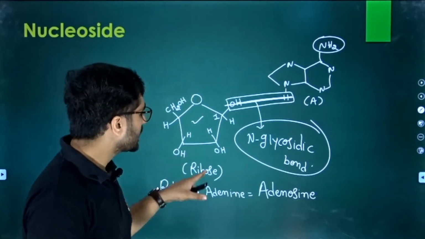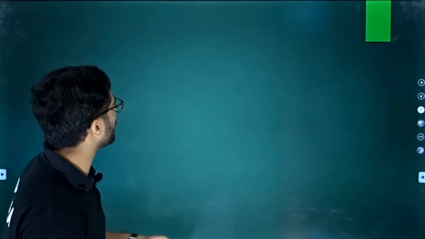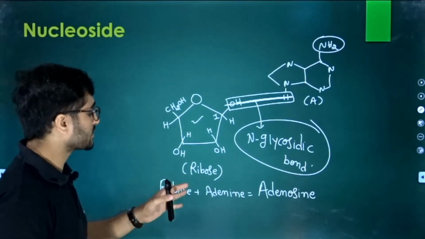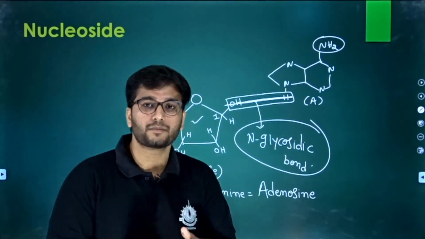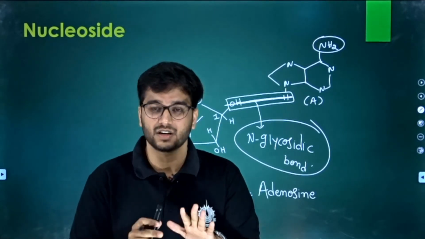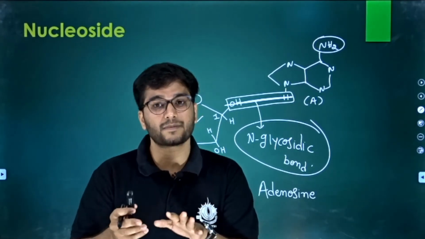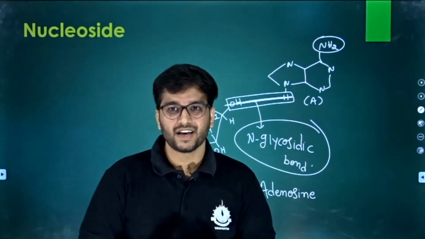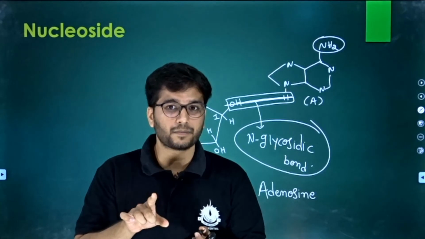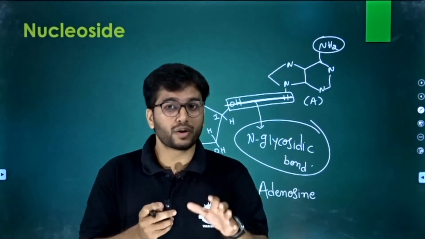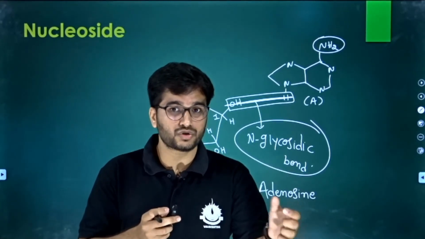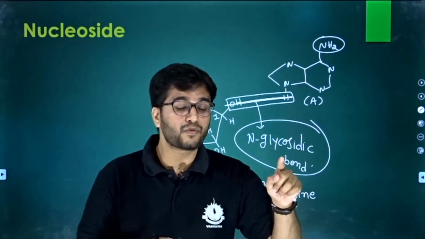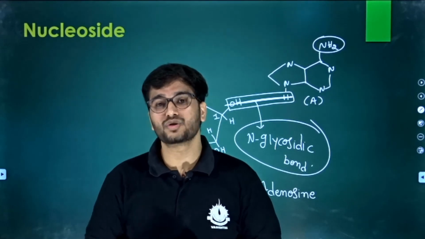Okay, so as we learned, what is a nucleotide? Yes, a nucleotide is nothing but a nucleoside plus phosphate. You getting my point? It is a nucleoside plus phosphate. So we have to put a phosphate. Another rule for the phosphate, remember this: the phosphate should bind with the pentose sugar on carbon number 5. Carbon number 5 of the ribose sugar.